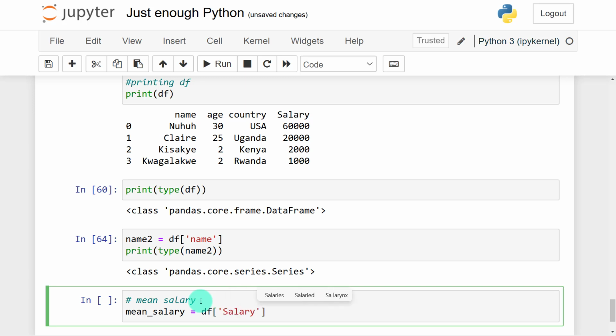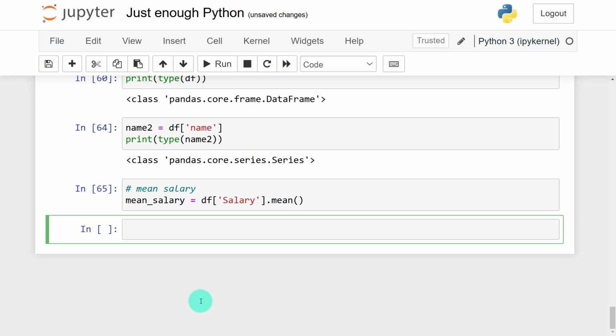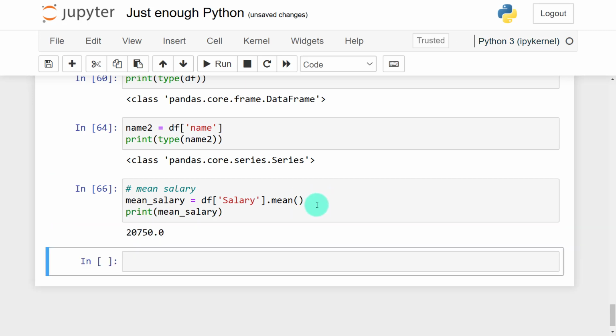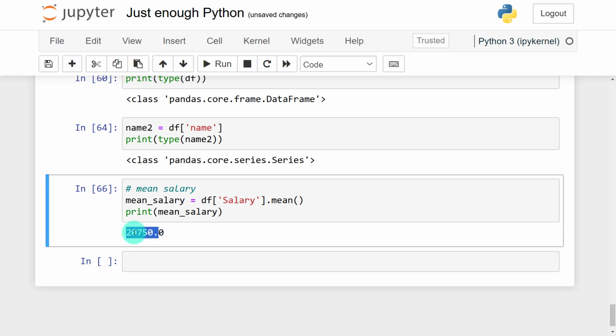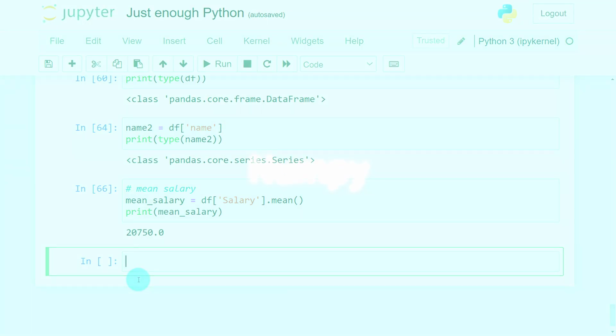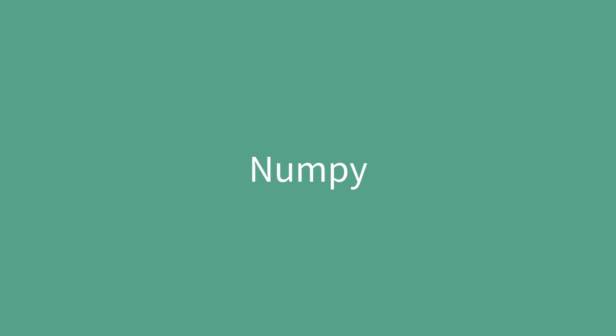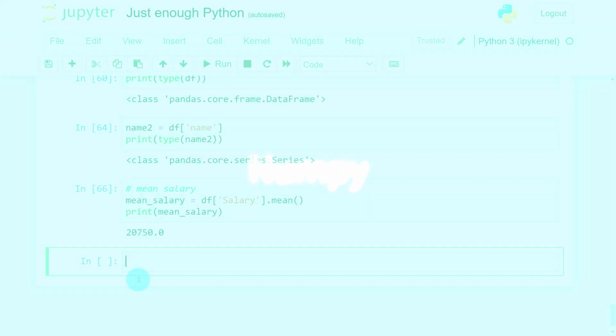I hope it makes sense. And here I'll say dot mean. When I run that and print the mean salary, you can see that our mean salary is 20,750 USD. This is how we can utilize pandas to perform some simple calculations. All right. Another common package that we use is called NumPy.